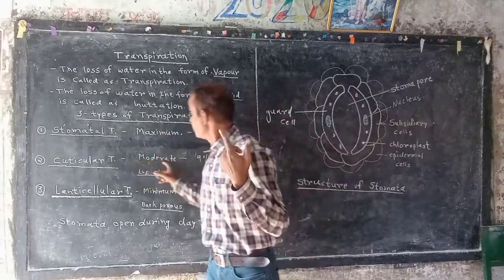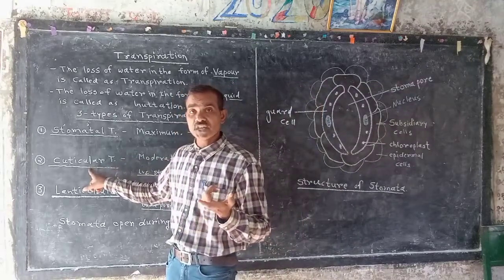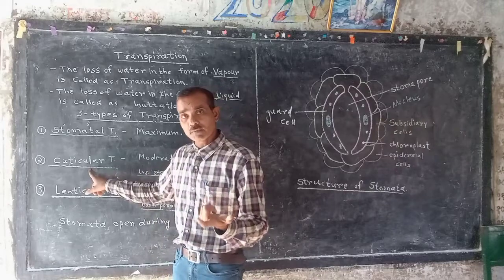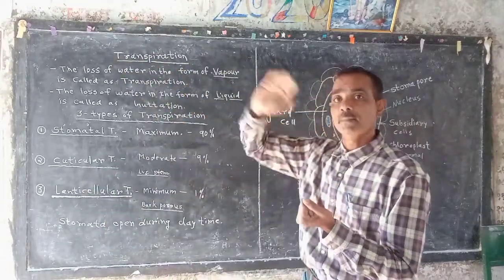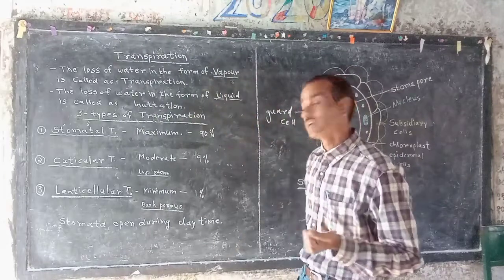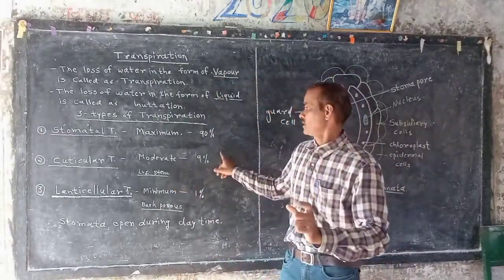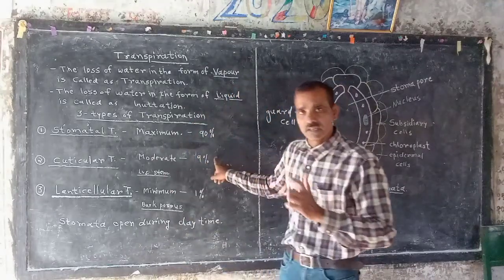Second, the medium or moderate transpiration, cuticular transpiration. If transpiration occurs through the cuticle, it is called cuticular transpiration. The cuticle is present on leaf and stem on the upper side of the epidermal cell. It is moderate, 9% of total transpiration.